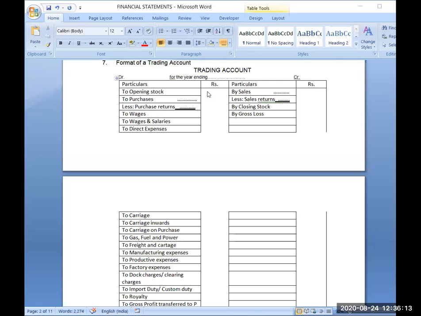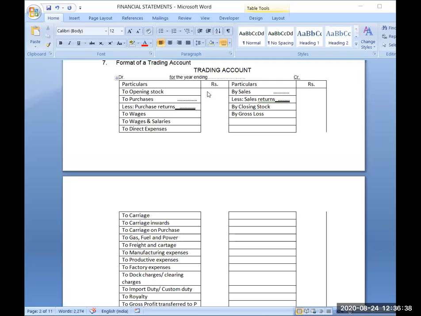Okay, now see, we have discussed opening stock. What is opening stock? The stock which you are having in the beginning of the accounting year. Then purchases. Purchases means purchases of goods in accounting, not the purchases of assets. And whatever goods you have returned to your suppliers, that will be called purchase return.